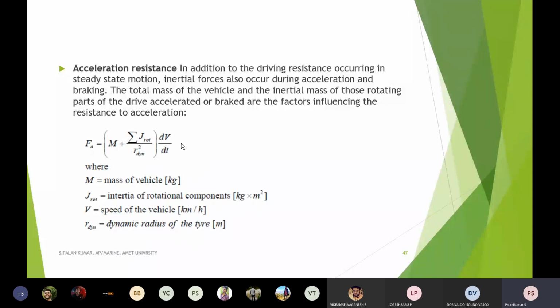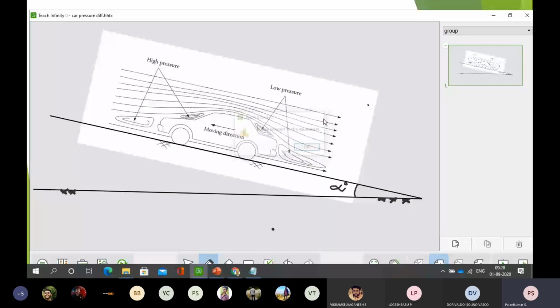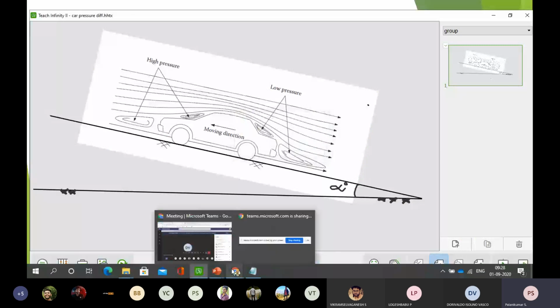Obviously we cannot say that for any train. Trains on the track can be kept, for the distance it's traveling, maybe for a particular segment of the traveling history, always at 60 kilometer per hour or 100 kilometer per hour. But as far as cars and other vehicles running on the road, nobody can assure or operate the vehicle in such a way that it is always at a constant speed.